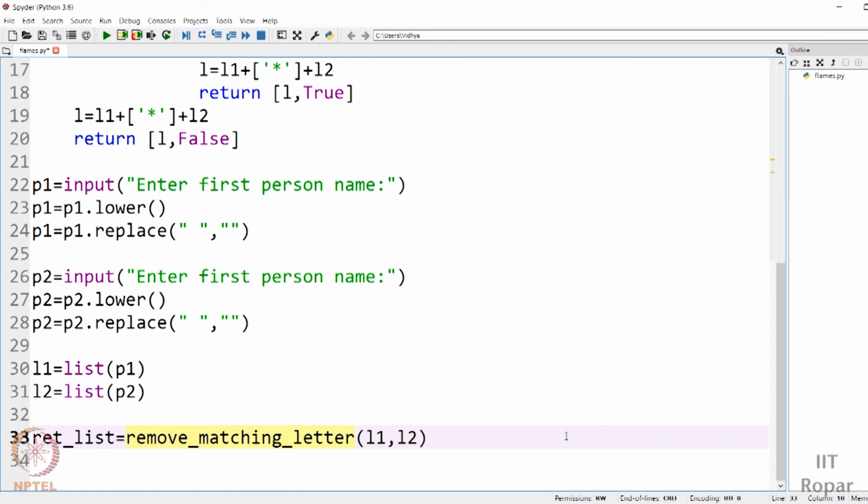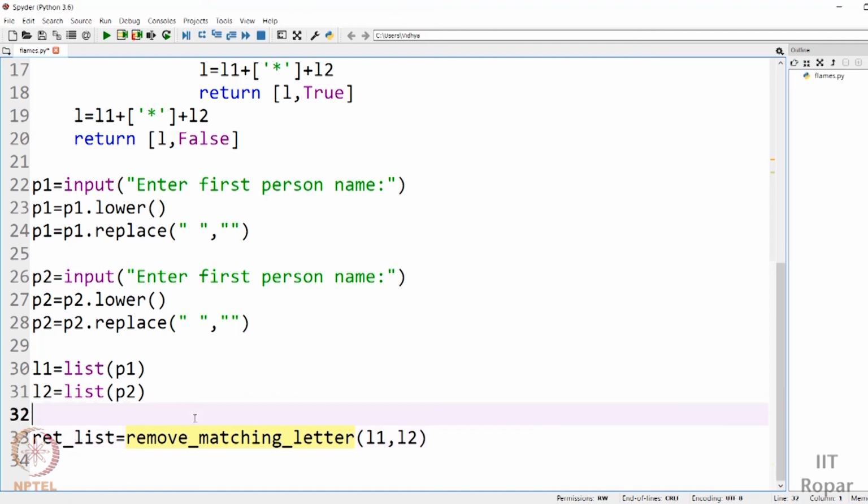The second part is to go in the anti-clockwise direction of counting to determine the relationship between two people in the word FLAMES. So we'll be doing it. The first part is removing the matching letters. The flag will say whether we can proceed towards the second part or not.